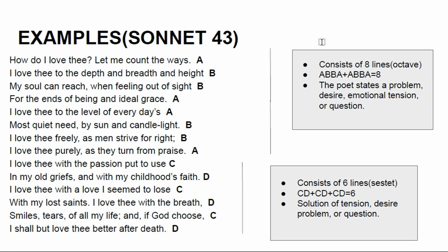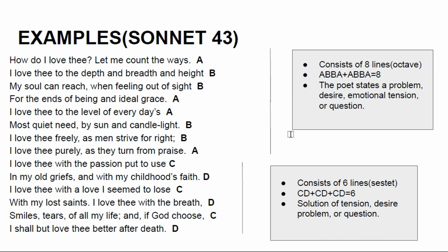The first 8 lines are an octave, which has the rhyme scheme ABBA, ABBA, as I discussed earlier. This octave is where the poet states the problems, desires, and emotional tension, and there is a question. There is something problematic that the poet actually wants to say.